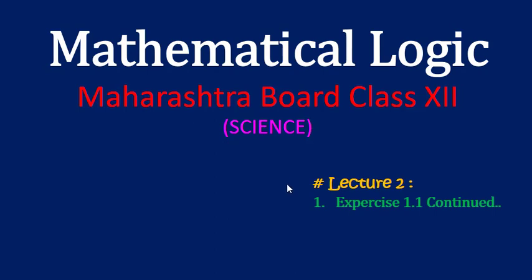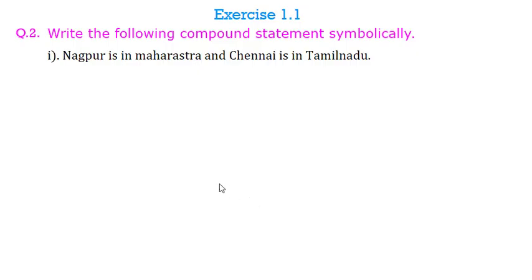In this lecture we will see the remaining problems of exercise 1.1. Now let us see the first question of question 2. Write the following compound statement symbolically. Nagpur is in Maharashtra and Chennai is in Tamil Nadu. We have to write this compound statement symbolically.